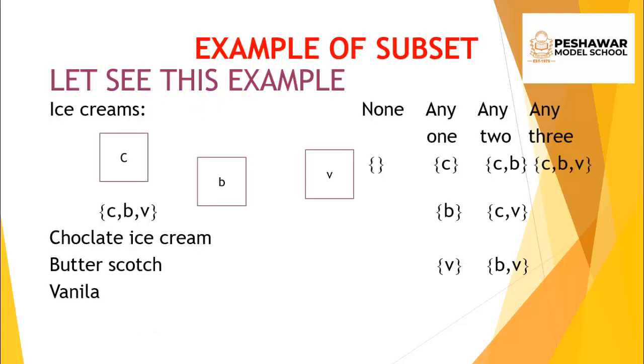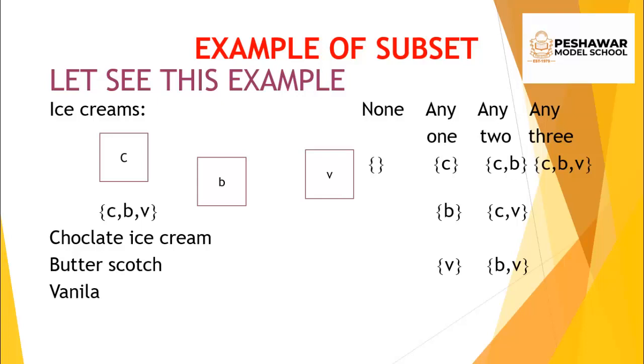Now let us consider this example. It will be helpful to understand how you can make all possible subsets. Suppose there is one boy who is in a serious mood to have ice cream, and there are 3 options to choose from. The first option is chocolate ice cream, the second is butterscotch ice cream, and the third is vanilla ice cream. If he chooses only one kind of ice cream, his options are either chocolate, or butterscotch, or vanilla.